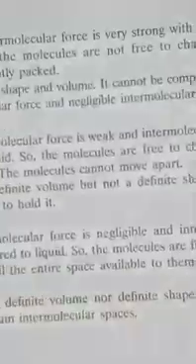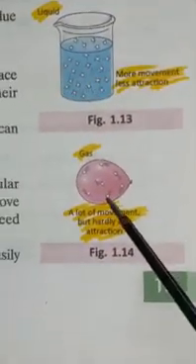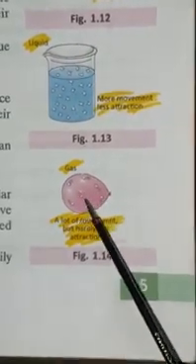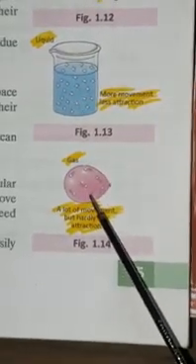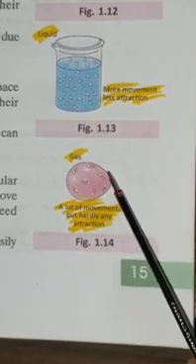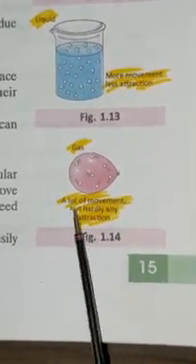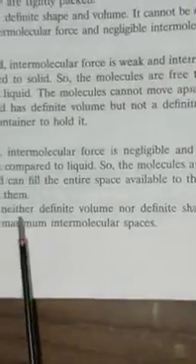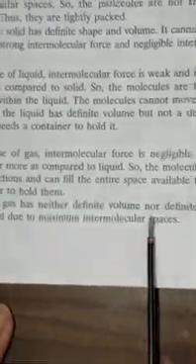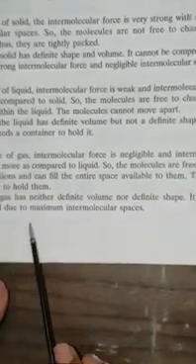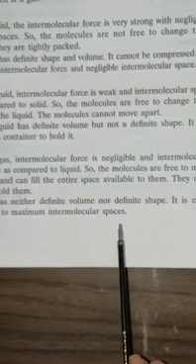Now children, coming to the third case, in case of gas, intermolecular force is negligible and intermolecular space is far more as compared to liquid. See again children, see the figure. These are the molecules. They have negligible intermolecular forces. So the molecules are free to move in all directions and can fill the entire space available to them. So what we can say, gas has neither a definite volume nor a definite shape. It is easily compressed due to maximum intermolecular spaces.